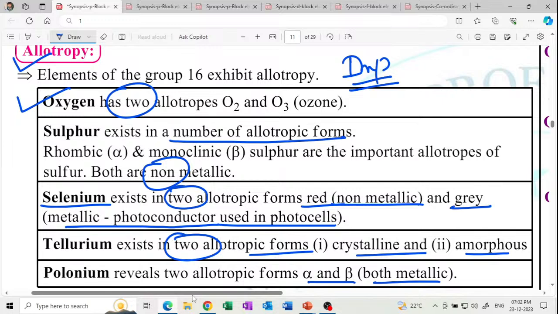So there is a question on the allotropy of sulfur, selenium, tellurium, polonium, 1 mark question. At least you should be able to write in this manner. Get it completed?